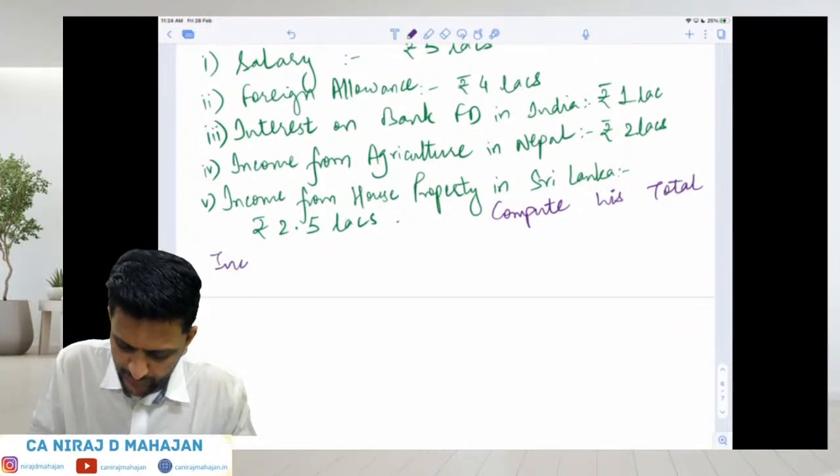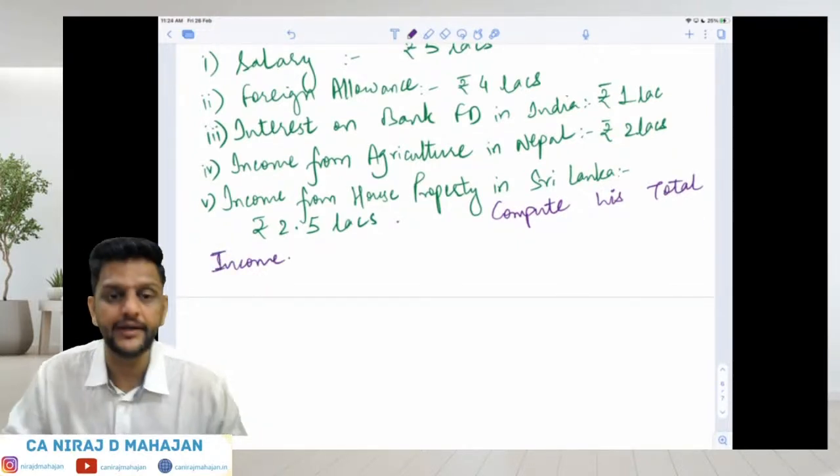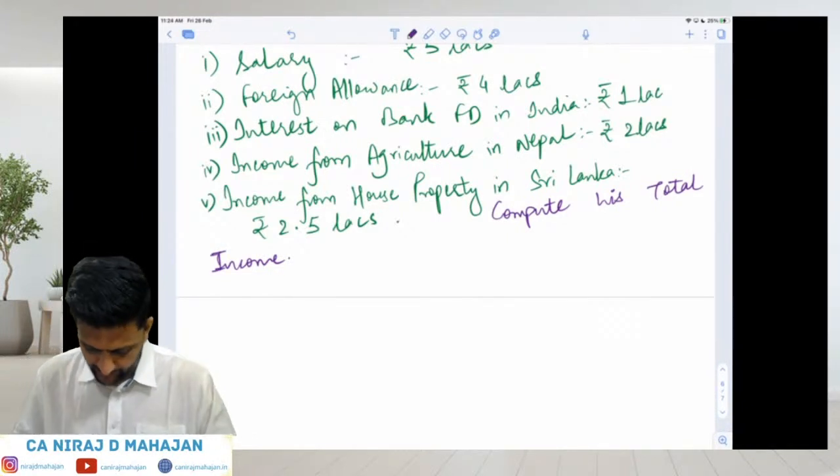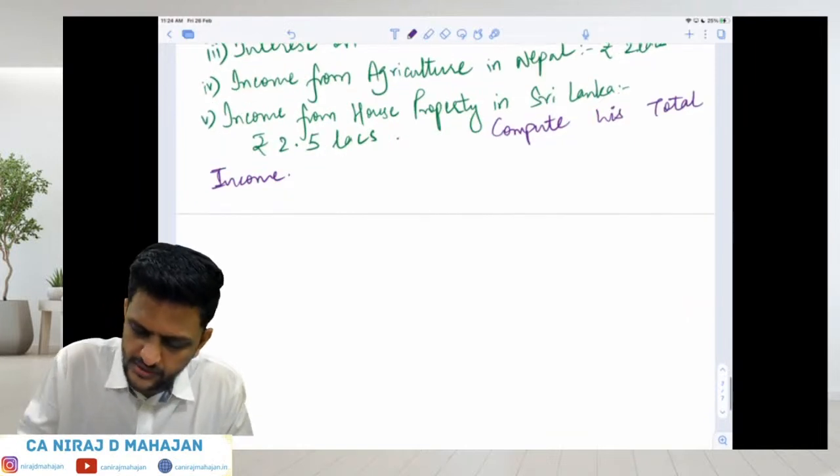So when we say total income, that is obviously taxable income from the India point of view. Now, what will be taxed in India? How much will it be taxed? Clear, everybody? So write down the answer.